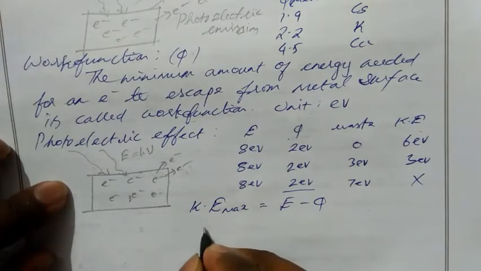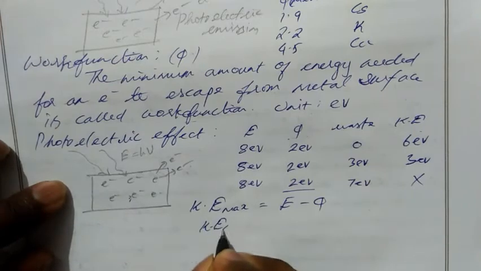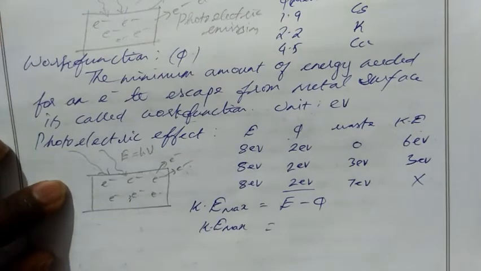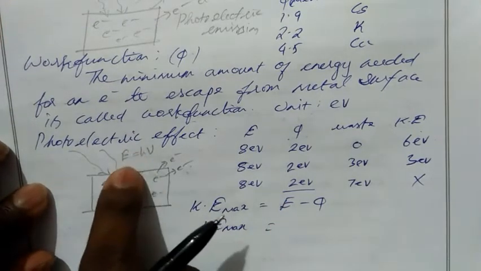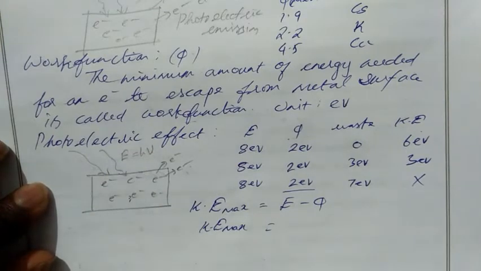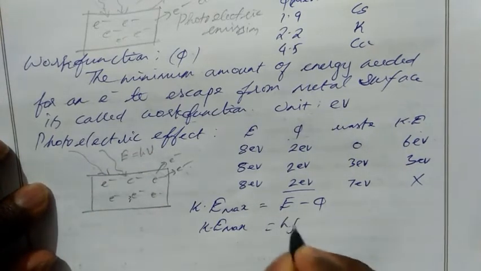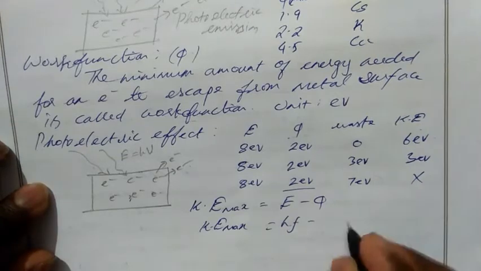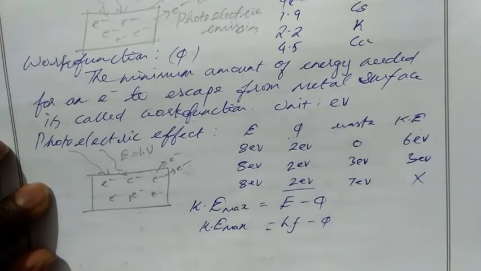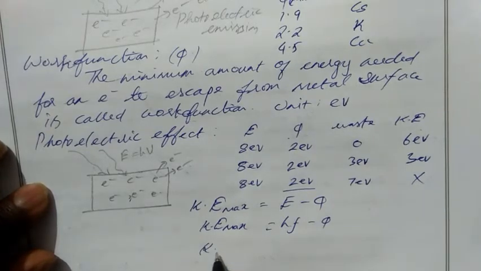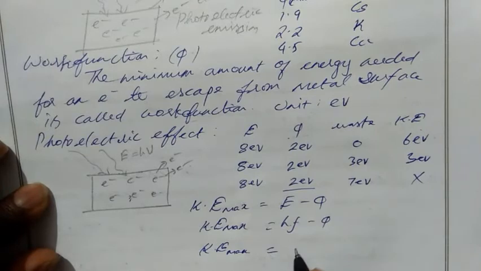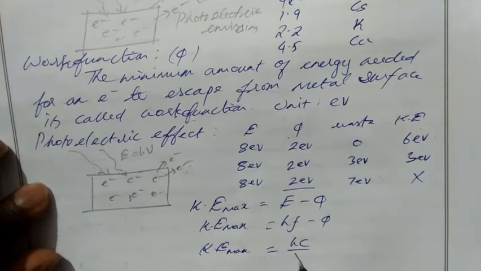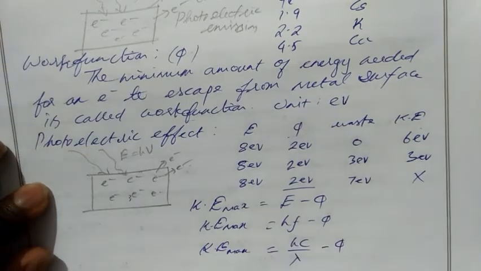We can also take Ke max. What is E? E is h nu, or we can say hf, whatever. So hf minus phi. Then what is f? f is c by lambda. So Ke max equal to hc by lambda minus phi.